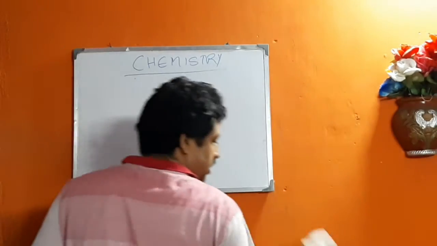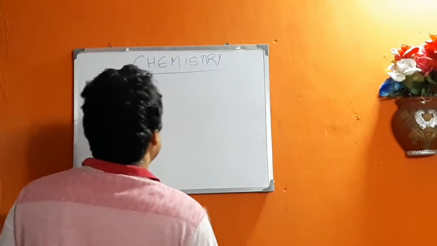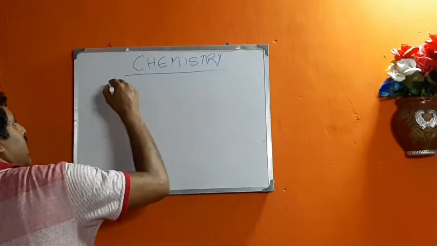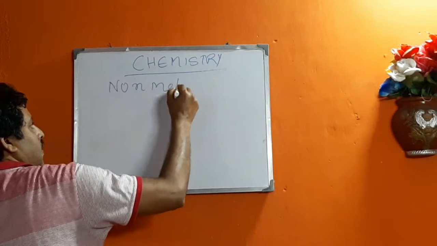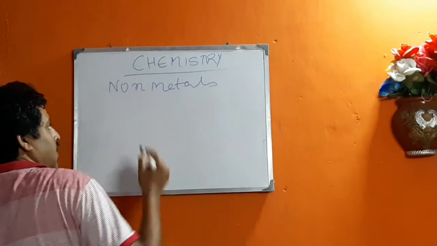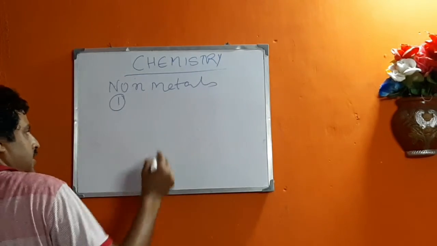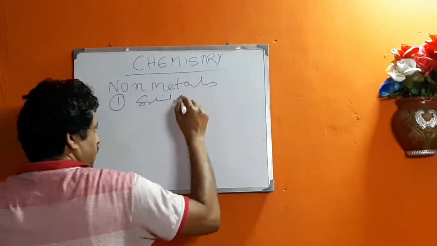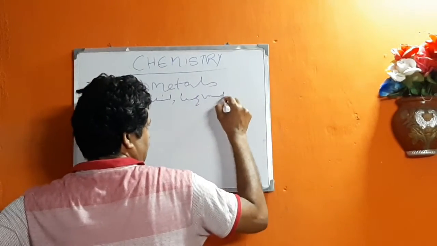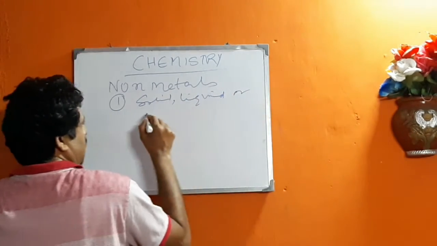Now I discuss the properties of non-metals. Non-metals can be solid, liquid, or gases.